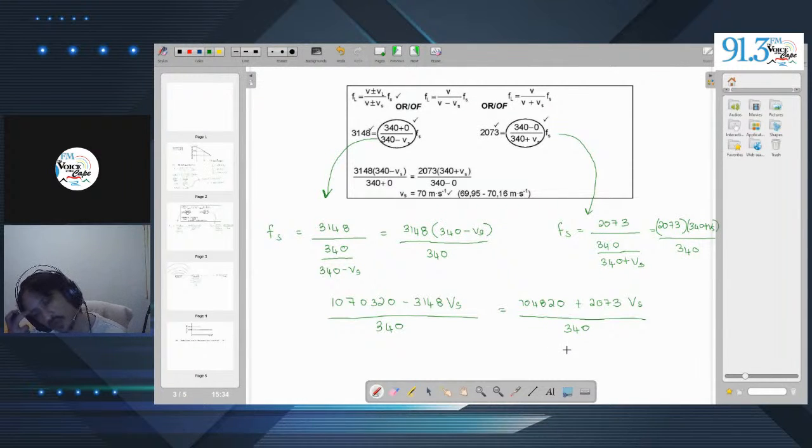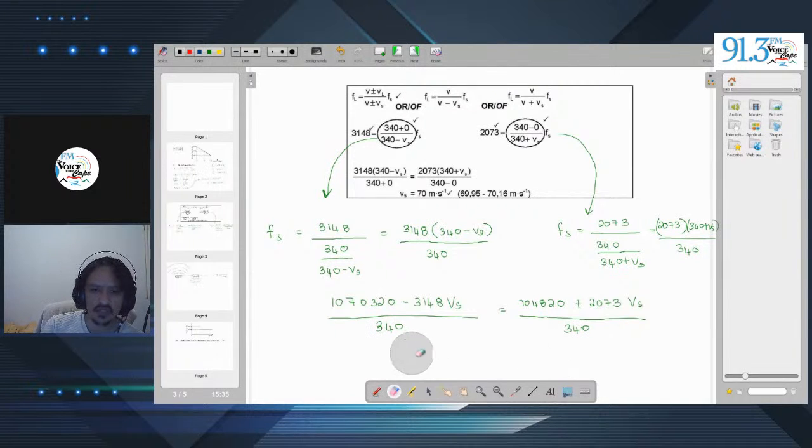Now, what's the next thing that we do? Well, we have them both over 340. So therefore, we can actually just ignore the 340s, because there are many ways to go about it. If you want, we can multiply this by 340 and multiply this by 340. By doing that, we're not changing the value of the entire equation. Or we can just ignore it. We go, okay, it's the same denominators, we can ignore this. That's not a problem. And then our equation ends up looking like this.